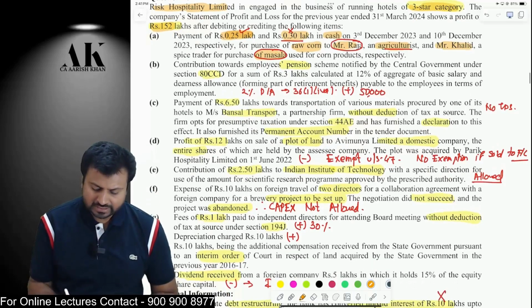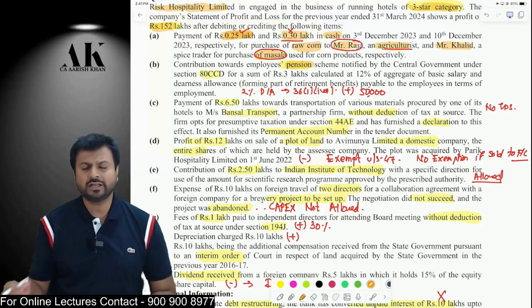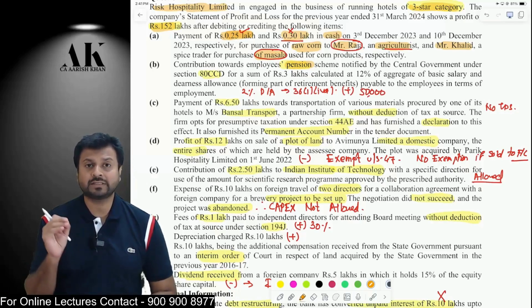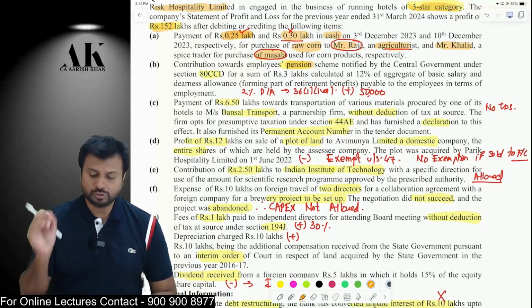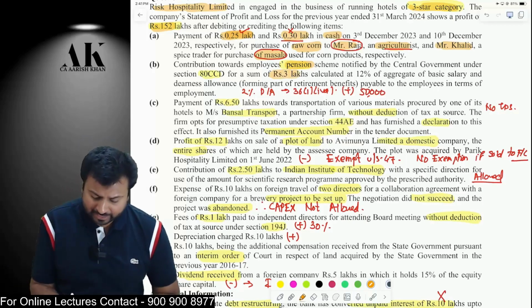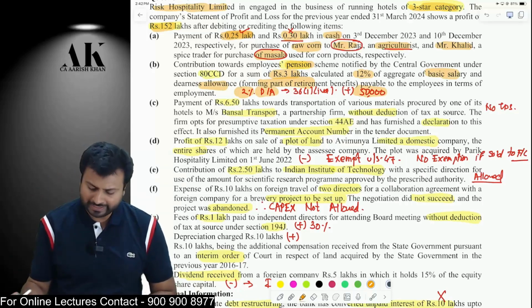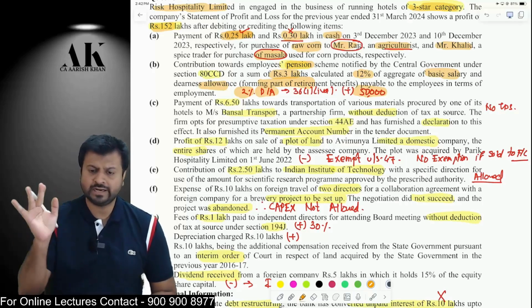Okay. Next one is a pension. Employer is contributing some amount to the pension of the employee. Now, how much deduction is allowed to the employer? Only up to 10% of basic salary and DA in terms. Now, how much is the company paying? Company is paying 3 lakh rupees and it is 12% of basic and DA in terms. Okay. So, how much will be disallowed? 2% has to be disallowed. Therefore, 2% will come to 50,000. 50,000 should be disallowed under the income tax law. Okay. Only up to 10% of basic and DA in terms is allowed as deduction.